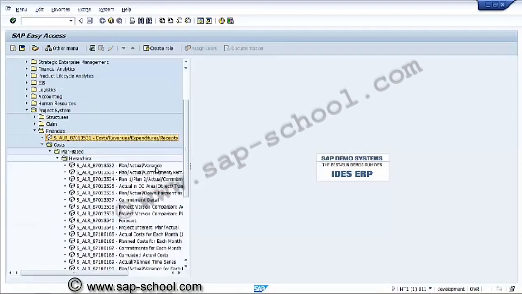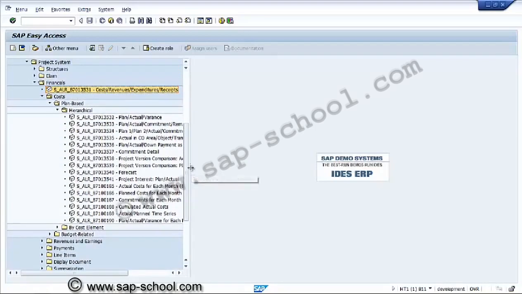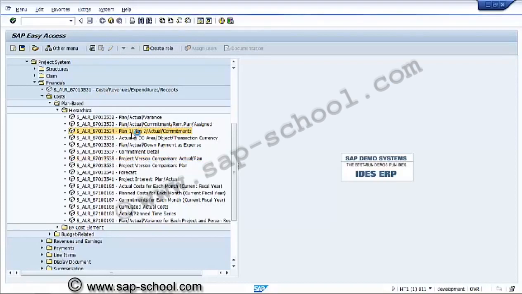In the hierarchical report we can see there are various reports. These are all ALR reports: plan actual variance, plan actual commitment, plan 1, plan 2 actual, plan actual, commercial commitment details, forecast details. Now we'll see one. This is plan 1 and plan 2 actual, commitment. So whatever planning we have done will be compared with actual and commitment.